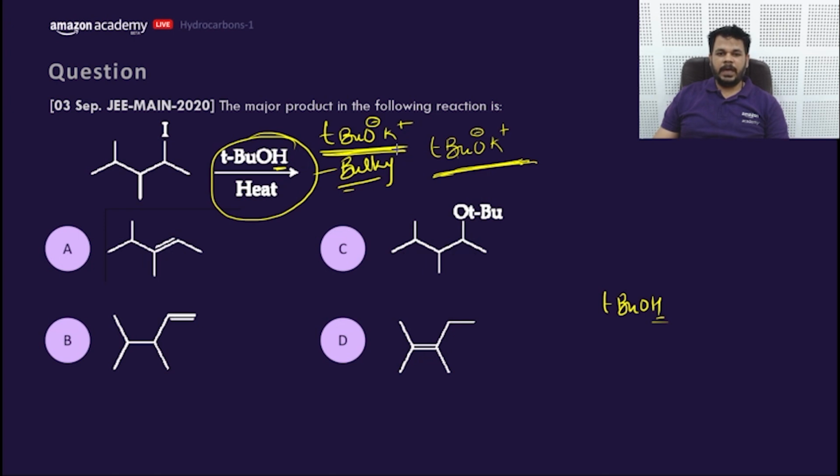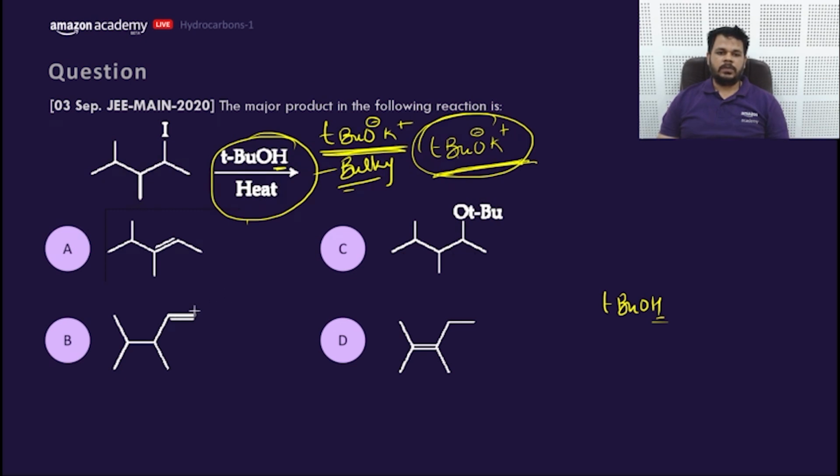If it would have been this, we need to go for what? Okay, so heat and this.